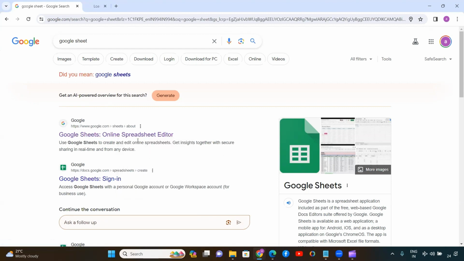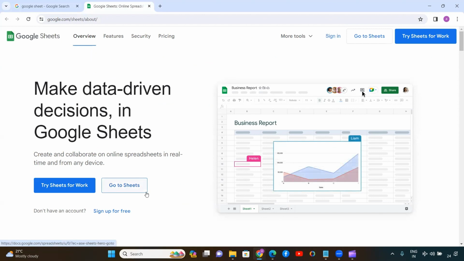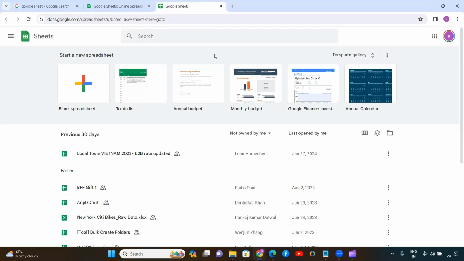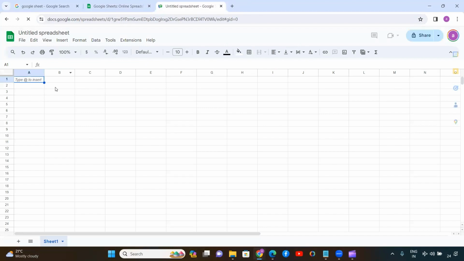Now click this one and this page is going to open. Now click this one, go to Sheets. Okay, so here you need to log in with your Gmail account and password. So I have already logged in, and you can see that a blank spreadsheet is there. You just click this one, and here you can bring the data from Amazon to this Google Sheets. Okay, so I have already created a format from my end.